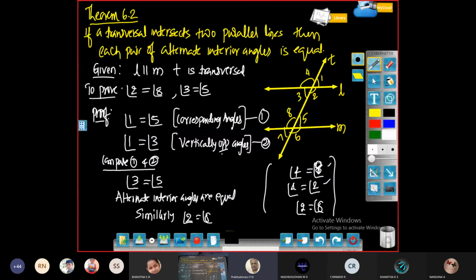Is it clear to all of you? Yes, sir. This is called a theorem because we are using the previous axiom, that corresponding angles property, and proved this statement. Therefore, we are calling it theorem 6.2. Next, we'll go to theorem 6.3.